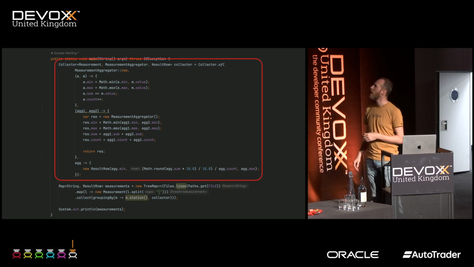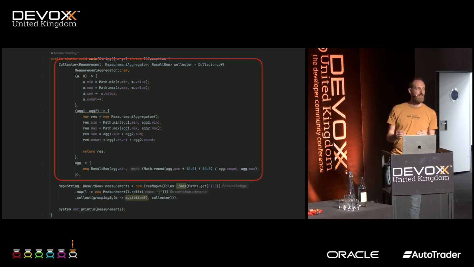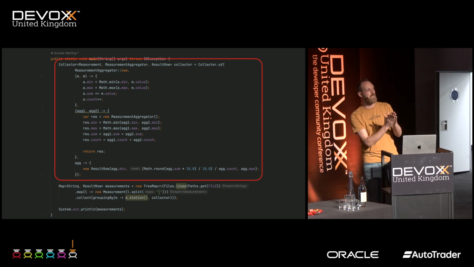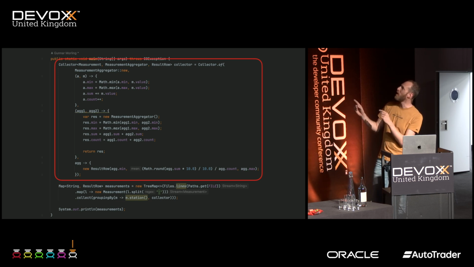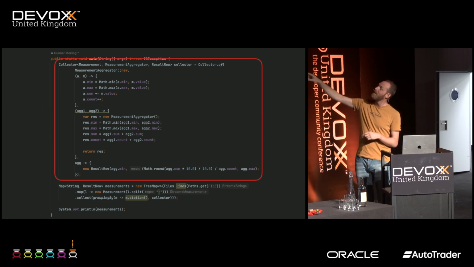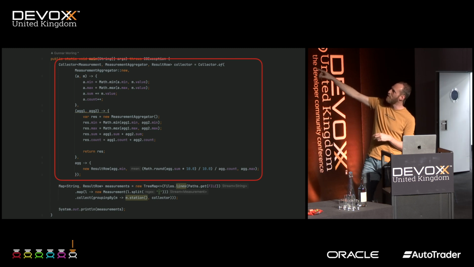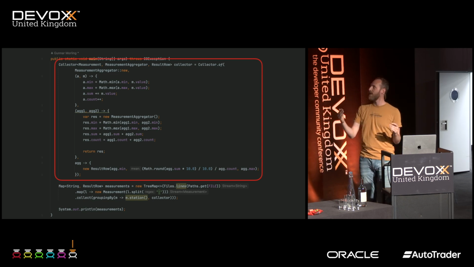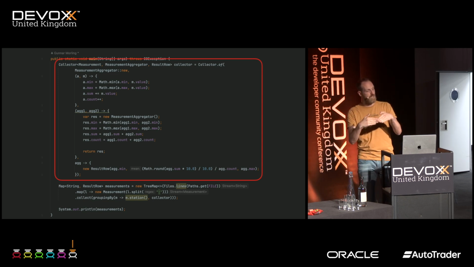And this collector actually consists of two things. Every time you have a stream and you want to collect it, you need two things. The first one creates a new aggregator. So if you have this input, it creates a new aggregator where it combines the double value: it does Math.min with the min and the value, the max with the value, adds the value to the sum and increases the count. The combiner is where you aggregate two aggregators together.